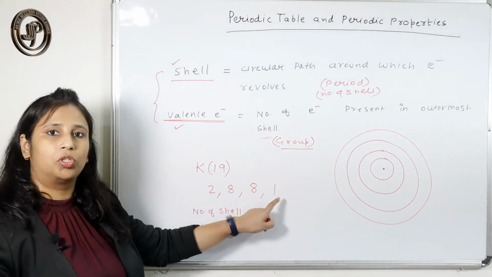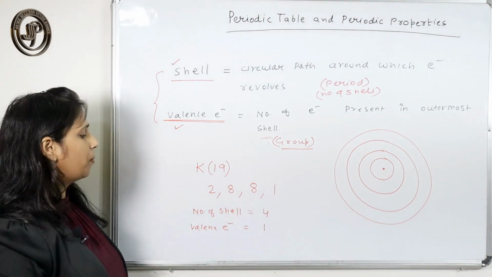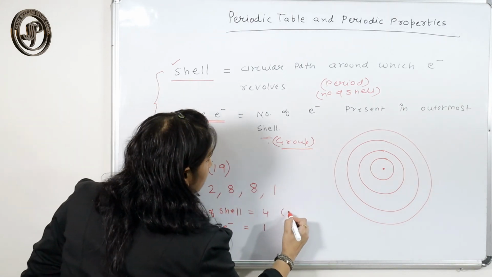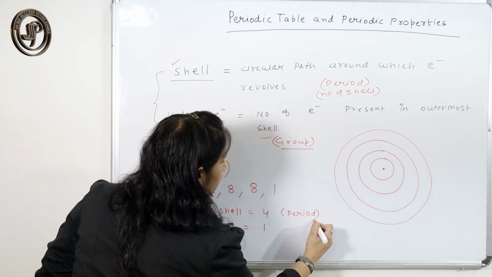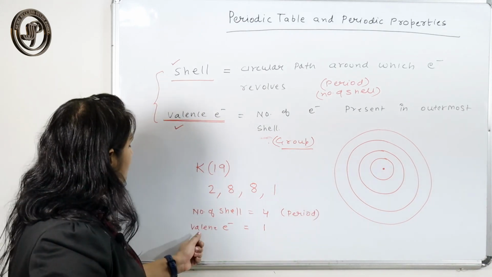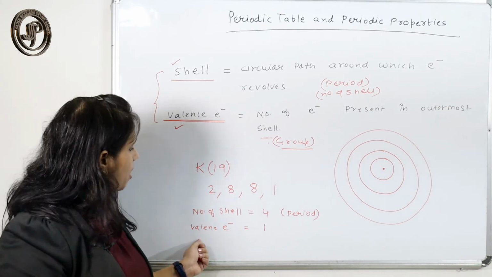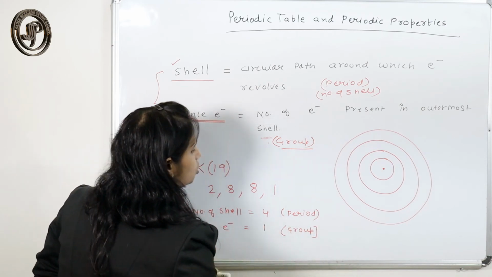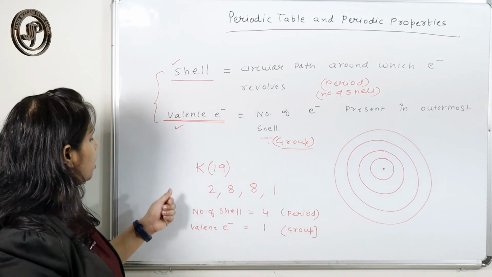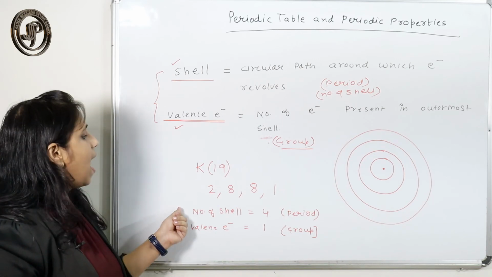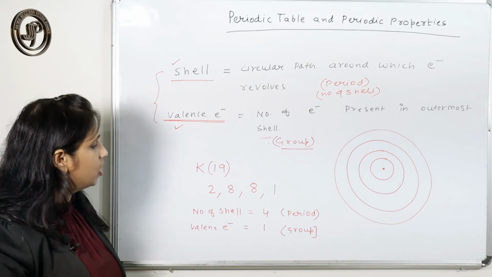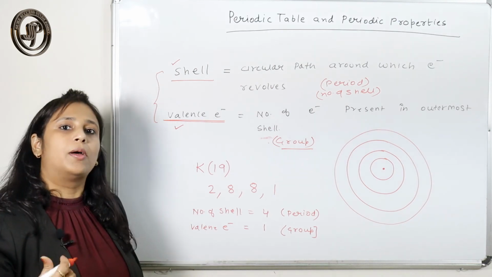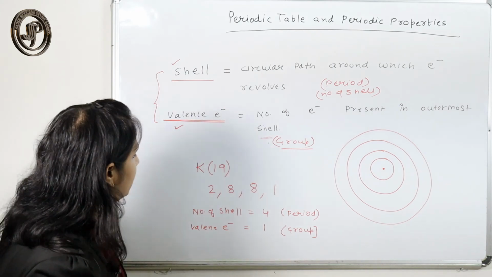This is its outermost shell, and the valence electron present is 1. The number of shells gives you the period, and the number of valence electrons gives you an idea about which group it belongs to. So sodium belongs to group 1 and the 4th period. This way you can find the period and the group of any element.